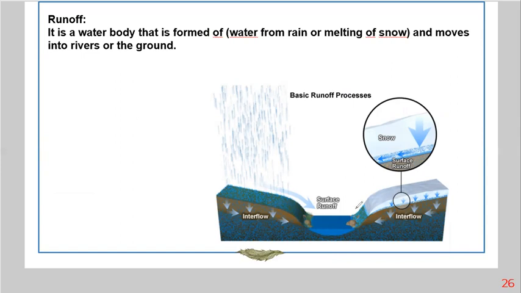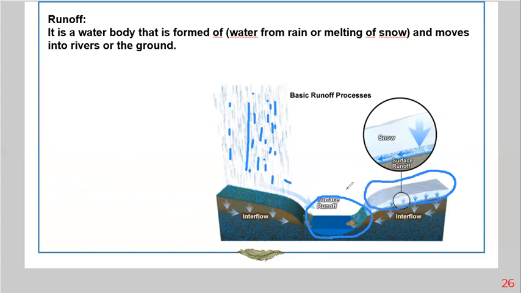Okay, now let's move to runoff. Runoff is a water body. As you can see, all of them are water bodies. River, ocean, sea, estuary, all of them are water bodies. Runoff is a water body. It's formed from what? From the rain. The rain falls and goes to runoff. And from the melting of snow. When this snow melts, it will increase the runoff. So runoff is a water body that is formed from the rain and the melting of snow.